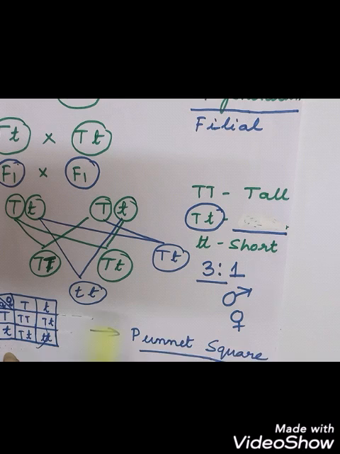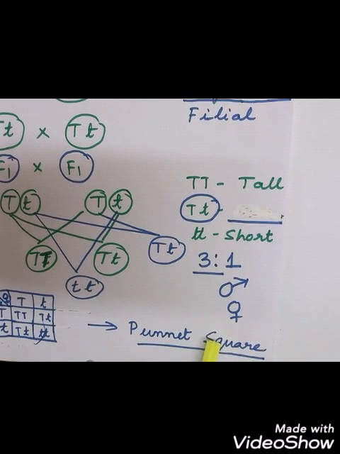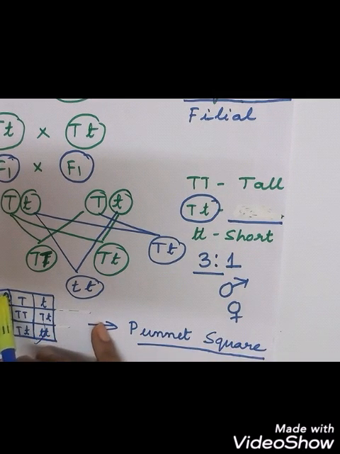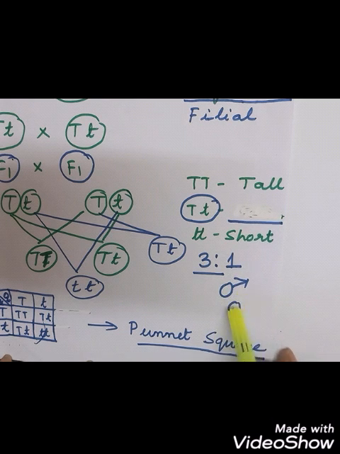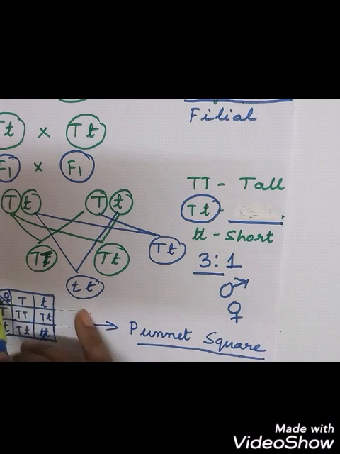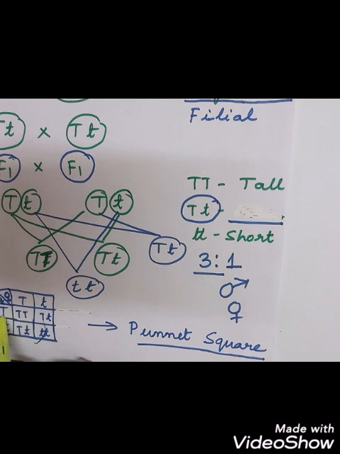This is a checkerboard which is called the Punnett square. Okay. So you can represent male like this and female like this and put it in this box. Then capital T, small t, here you write the male gametes, here also you write the female gametes. Then you just do the crosses: capital T, small t, capital T, small t and small t. This box is a checkerboard, like a check box. This is called what? Punnett square.